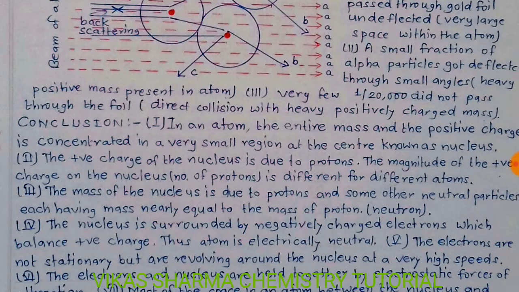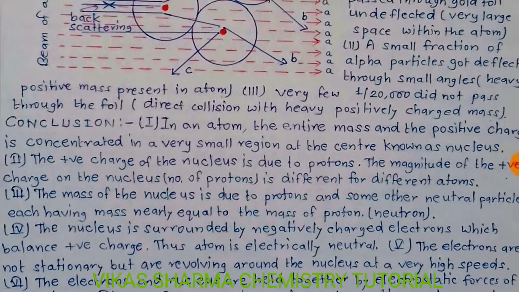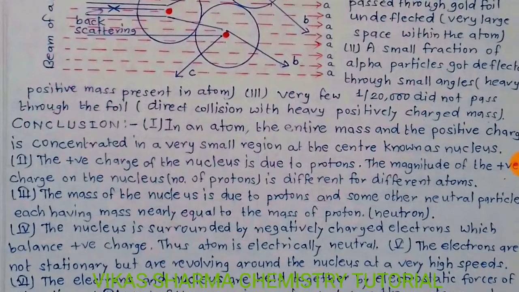reached a conclusion. First, in an atom, the entire mass and the positive charge is concentrated in a very small region at the center known as the nucleus. Second, the positive charge of the nucleus is due to protons. The magnitude of the positive charge on the nucleus, the number of protons, is different for different atoms. Third conclusion, the mass of the nucleus is due to protons and some other neutral particles, each having mass nearly equal to the mass of a proton, meaning neutrons.